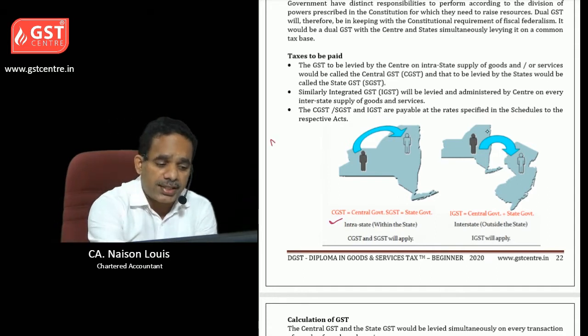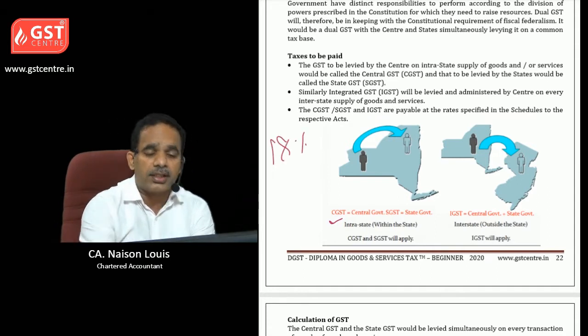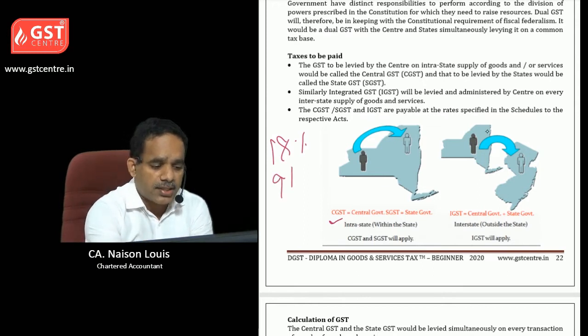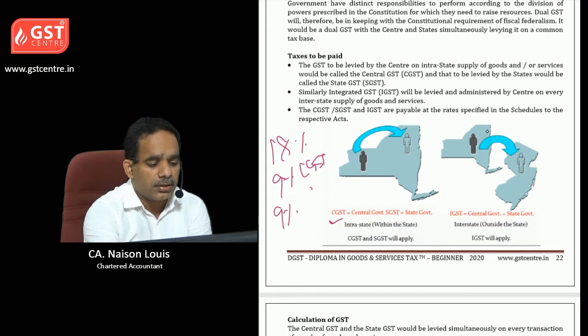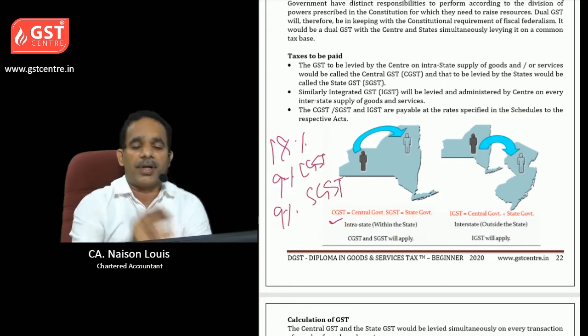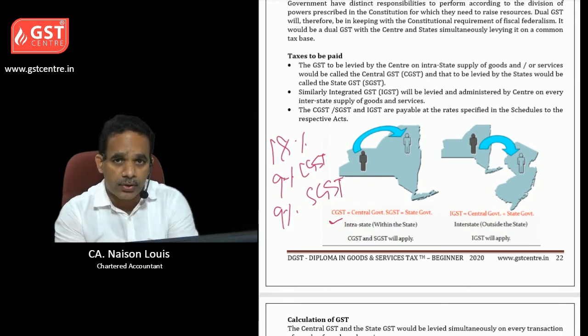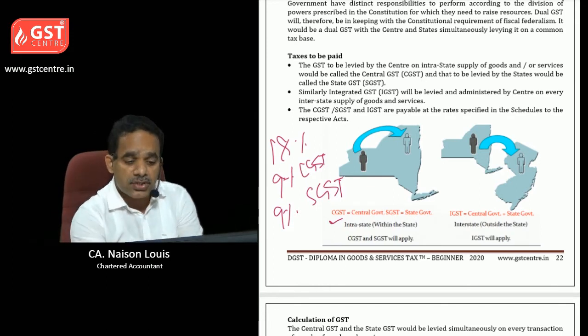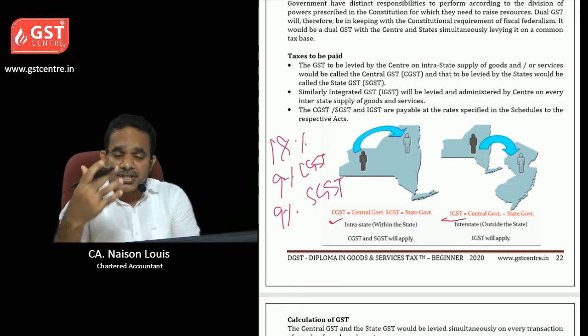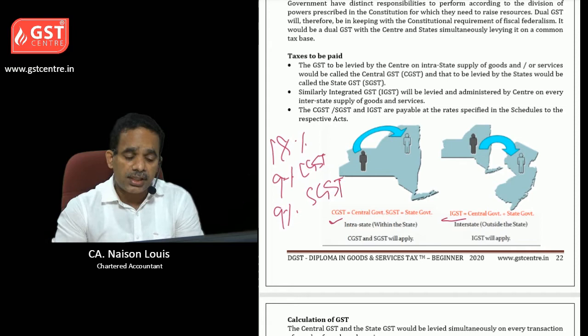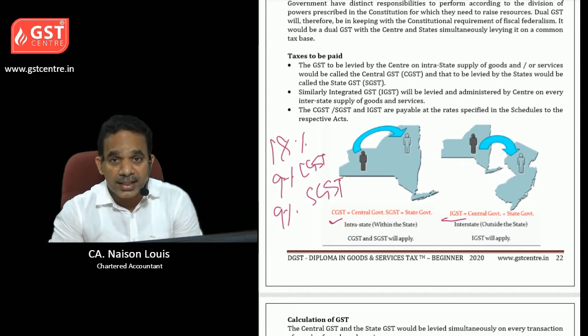Suppose the rate is 18% for a commodity, say mobile. In that case 9% CGST will be coming and 9% SGST will be coming. And CGST will go to central government and SGST will go to the state government. And in case of interstate, from one state to another state, IGST will be collected and it will be collected by central government.